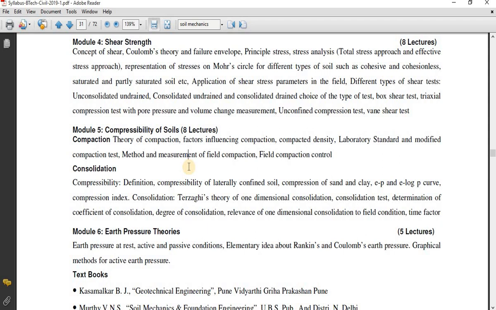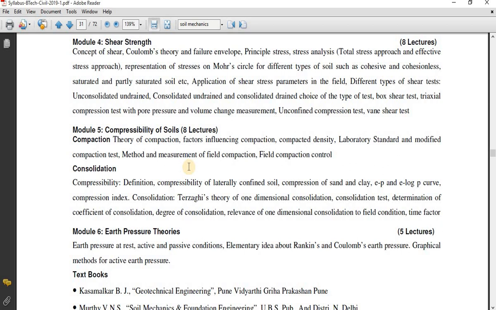When we compact the soil, grains or soil particles will rearrange, and compaction will remove the voids between the particles of the soil. When compaction removes the voids between the particles, the weight of the soil increases. When the weight increases, density increases, because density is nothing but weight divided by volume.